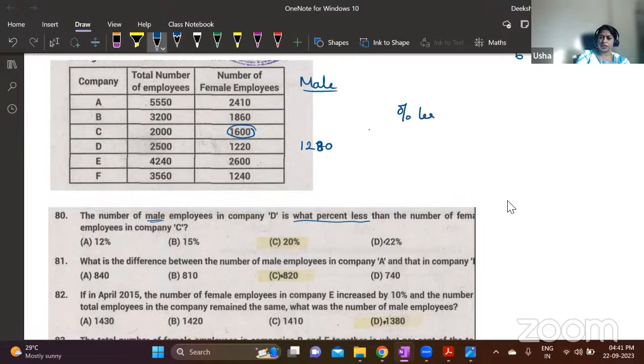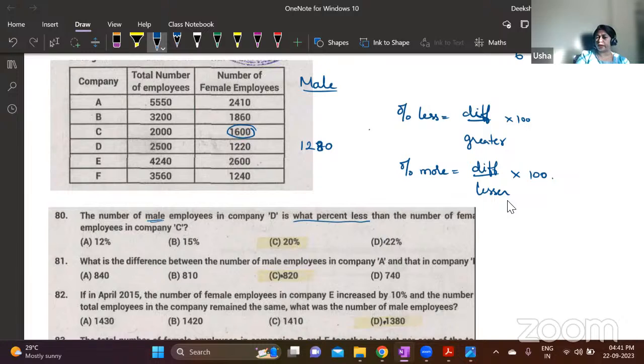Take the difference between two values in the numerator, greater number in the denominator, and then multiply by 100. Similarly, if the question is percentage more, then write difference in the numerator. In both the cases, you will write the difference between the two values in the numerator. If it is percentage more, by what percentage it is greater, then you write the lesser number of the two in the denominator.